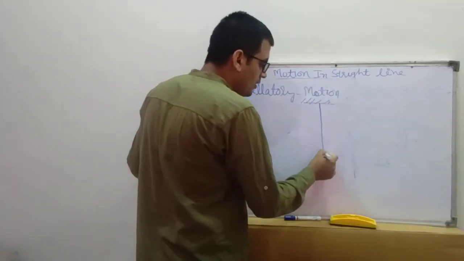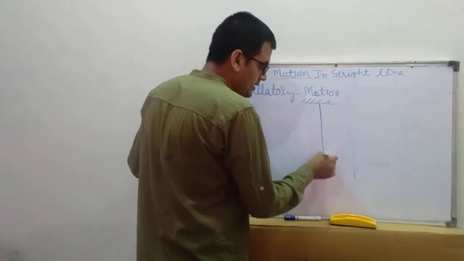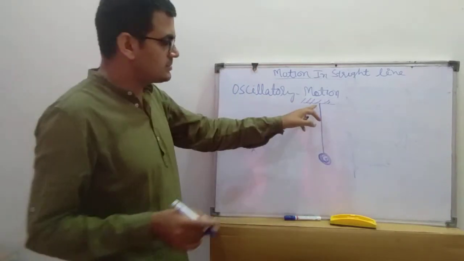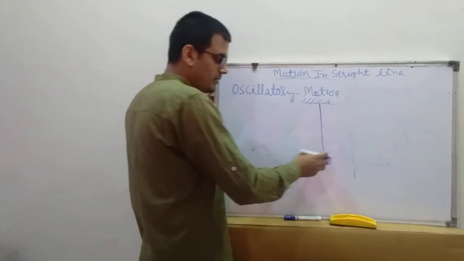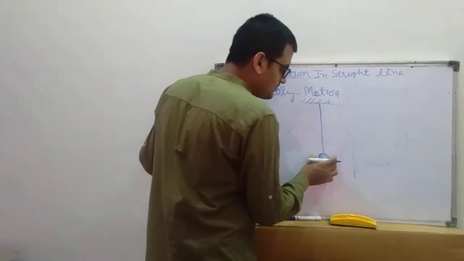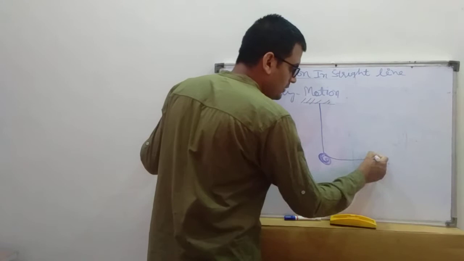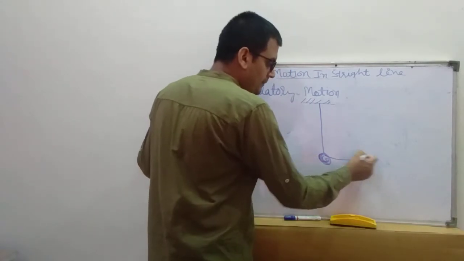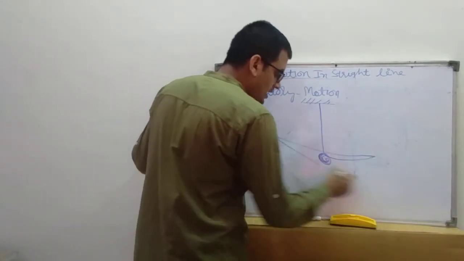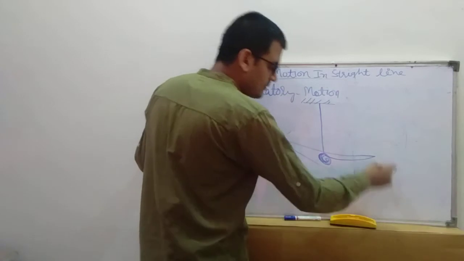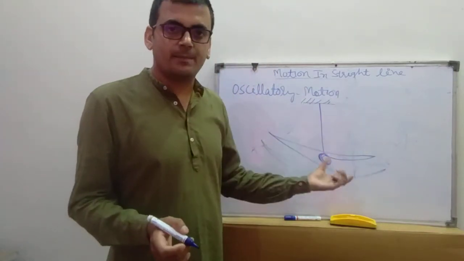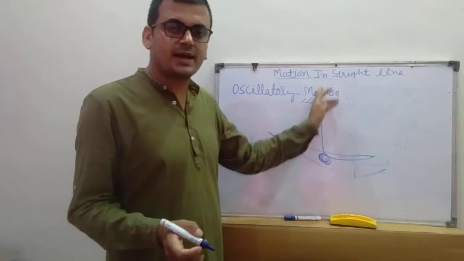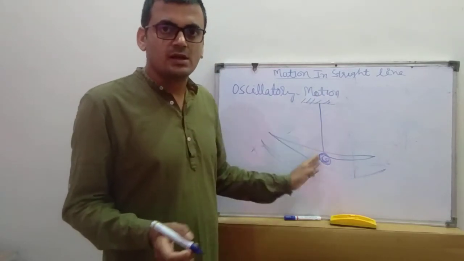I hang one stone to this roof. Now suppose I push this bob or stone like this. What will happen? It will come to this side, then this, then this. This is actually an example of a simple pendulum. This is the mean point, mean axis, or mean position.